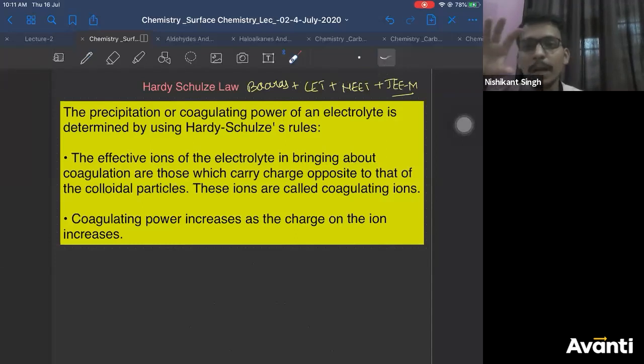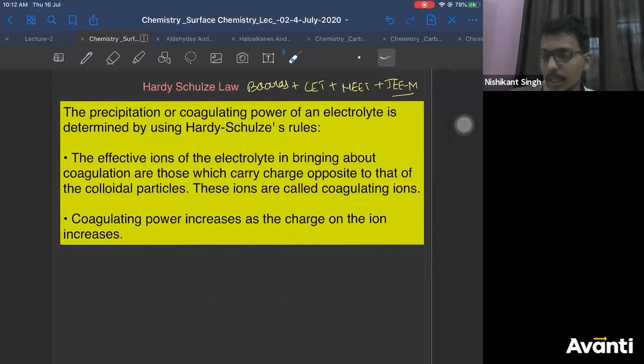If my colloidal particles are negatively charged, which ions can coagulate them? You know it. If colloidal particles are negatively charged, which ion of the electrolyte can coagulate them? Very good, positively charged. Because colloidal particles are small and separated, to convert them into precipitate you have to bring them together. So if they are negatively charged, which ion will attract them? Positively charged. Right?